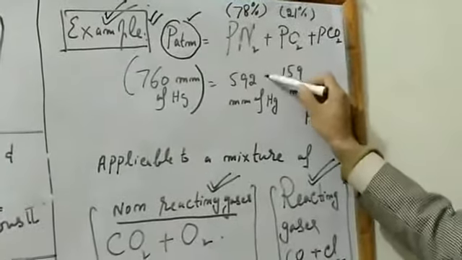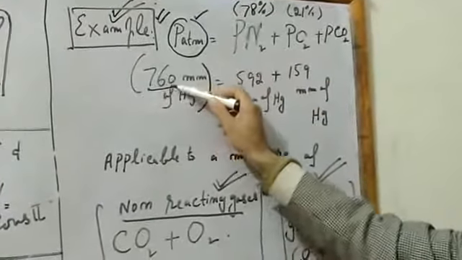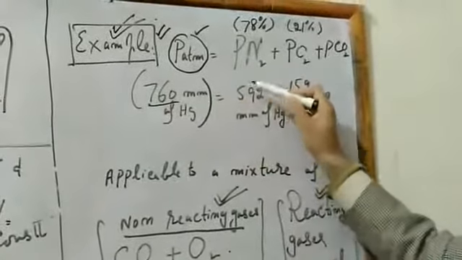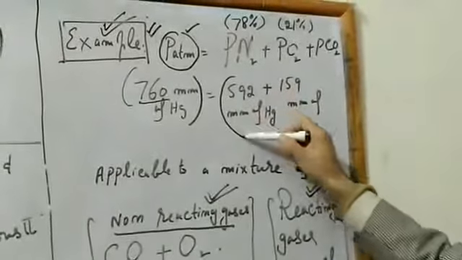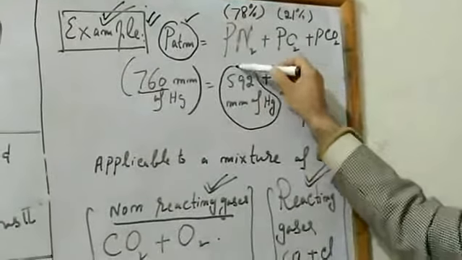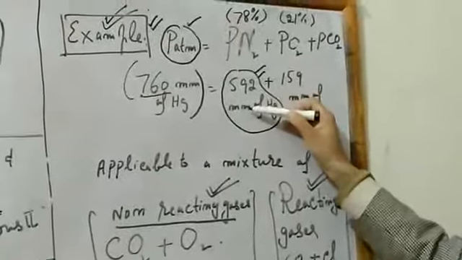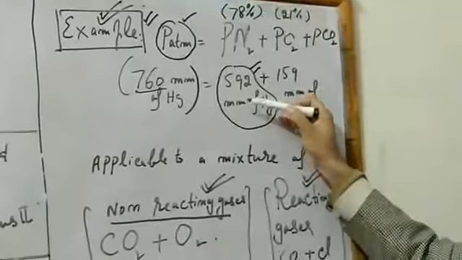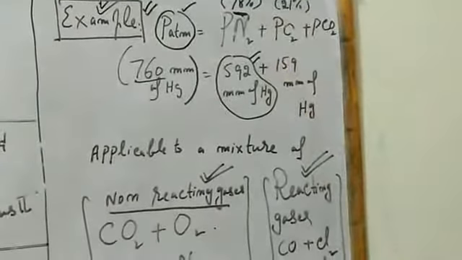So of the total atmospheric pressure, that is 760 mmHg, the partial pressure of nitrogen is the highest one, which is 592 mmHg. That is, the highest pressure in the atmosphere is exerted by nitrogen gas, which makes the bulk of the atmosphere, that is 78%.